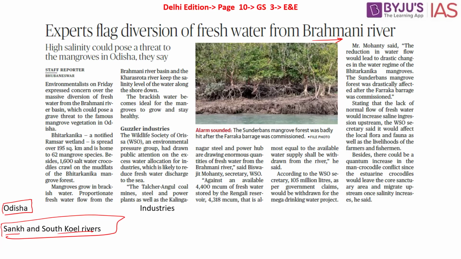The Brahmani River, along with river Baitarani, they form large delta before they flow into region of Bay of Bengal. So before they enter the Bay of Bengal region, they form large deltas in this particular region. As a result, what you see is development of mangroves in this particular region. The article makes a mention of Bhitarkarnika. This Bhitarkarnika region is a Ramsar wetland. It is spread over 195 square kilometer. It is home to about 62 mangrove species. Besides, it also has about 1600 saltwater crocodiles in this particular region.